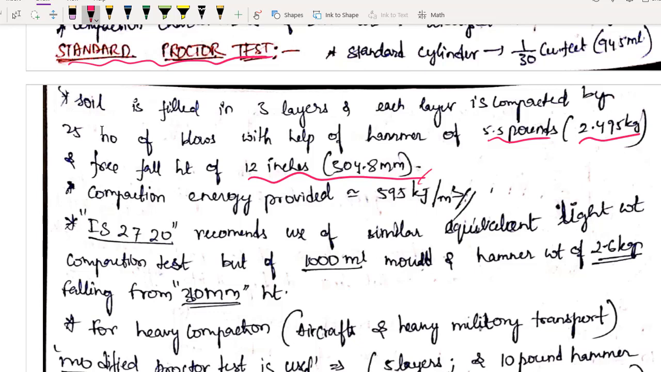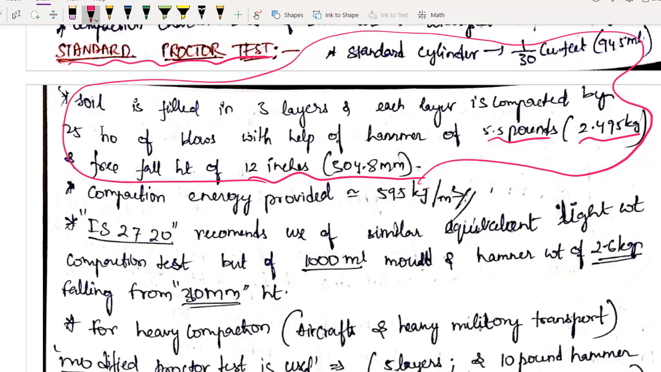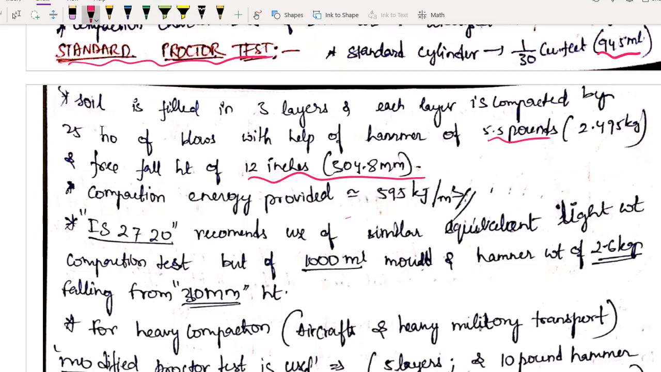See, this is not what we use in India. This is the general Proctor test as it was found. In India we use something very similar to it. देखिए 945 ml लेना मुश्किल है ना, तो हम क्या करते थे 1000 ml ले लेते. Okay, and 2.495 किलोस मुश्किल है ना, तो हम डायरेक्टली 2.5 किलो ले लेते हैं, 2.6 किलो ले लेते हैं. Okay, and 304.8 mm is difficult to measure. So what we are doing, we are taking 310 mm.